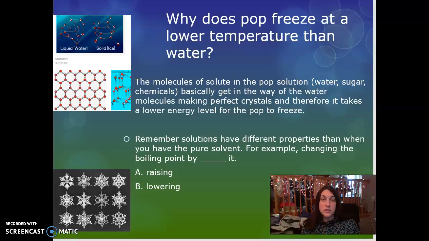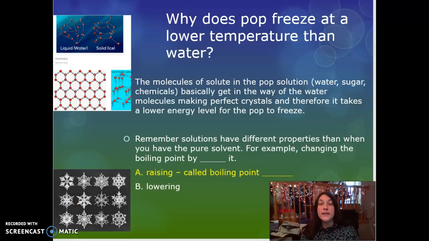So if we have a solution compared to just pure water or a solvent, is the solution's boiling point going to be higher, so raising the boiling point, or lower? And it is going to be raising it. We call this boiling point elevation. Boiling point elevation is the fact that your solution is going to boil at a higher temperature than the solvent. Assuming our solvent is water, it would be at 100 degrees Celsius.